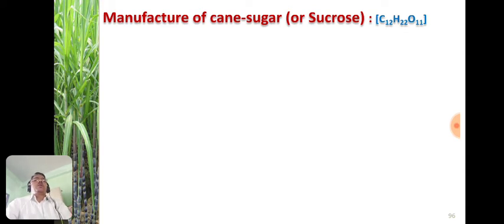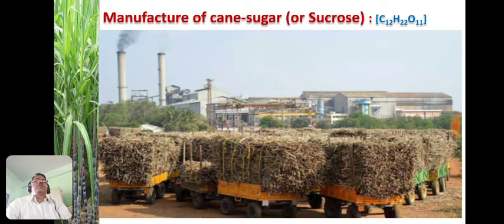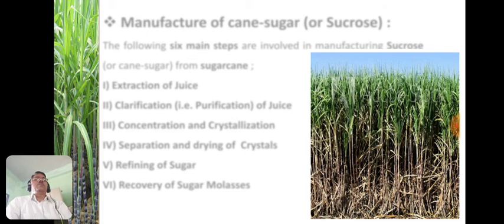We know that the external appearance of the sugar factory looks like this. This is the sugar factory, this is the chimney. These are the vehicles that carry the sugar cane from the fields to the sugar factory. Now we have to study how sucrose or sugar can be manufactured from sugar cane. There are 6 main steps involved in the manufacture of sugar from sugar cane. These 6 steps are: